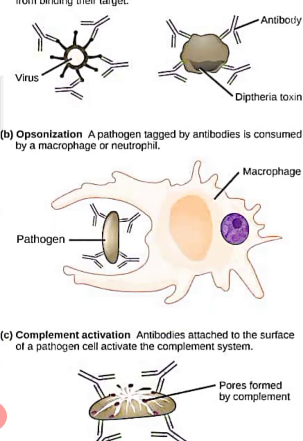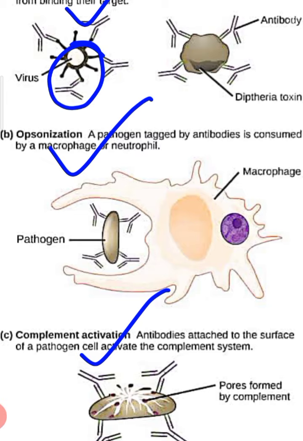Yes, now we are going to discuss the basic functions of antibodies: neutralization, opsonization, complement activation. Neutralization: what is neutralization? Antibodies prevent a virus or toxic protein from binding to its target. The antibody helps the virus not to target its cell. That is called neutralization. The antibody will neutralize the toxin produced by the virus or bacteria.